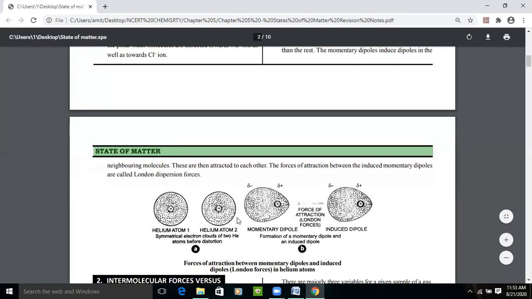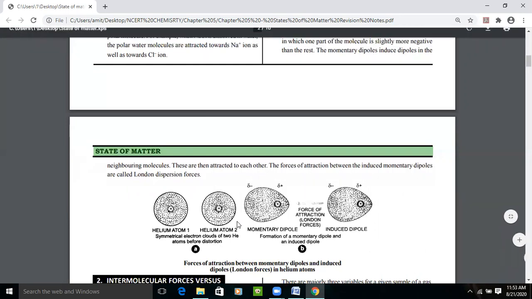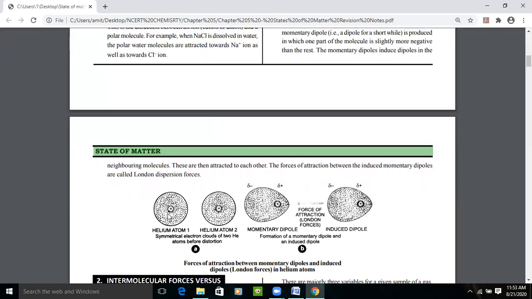For example, if we take a helium atom and another helium atom, what is happening? The nucleus is at the center, right? And we know that if we have a positive part or nucleus in the center, electrons surround it, because electrons revolve around the nucleus in a particular orbital. We have just studied VSEPR theory, VBT and MOT, which clearly stated that an orbital is an electron wave where the probability of finding an electron is maximum.